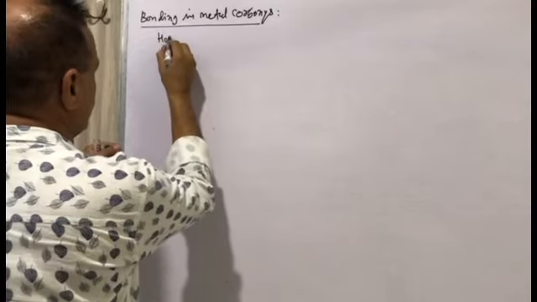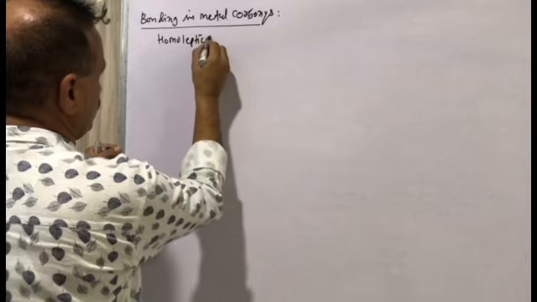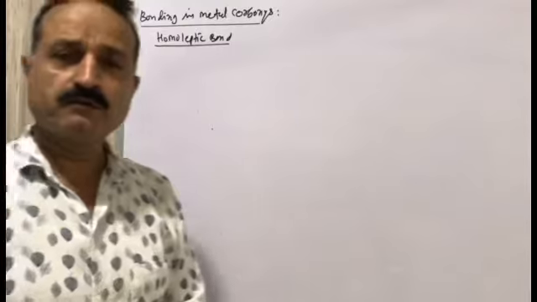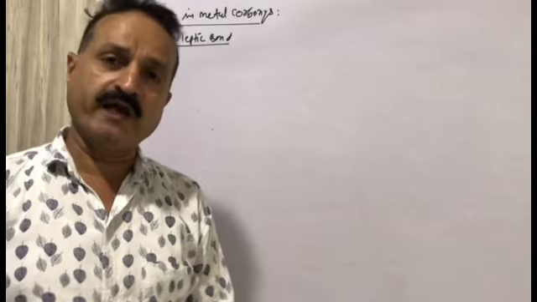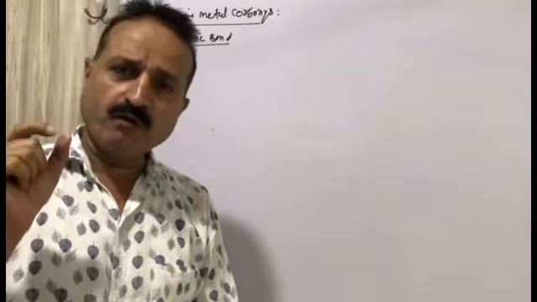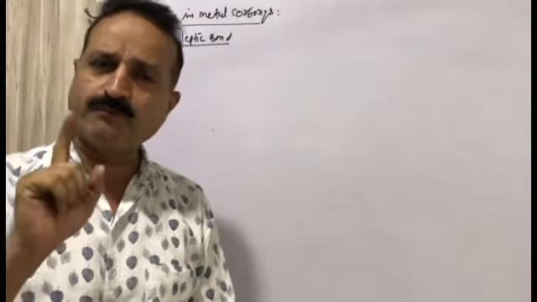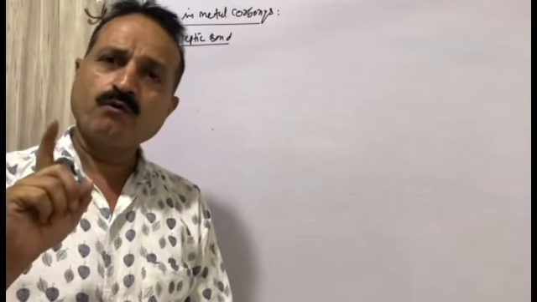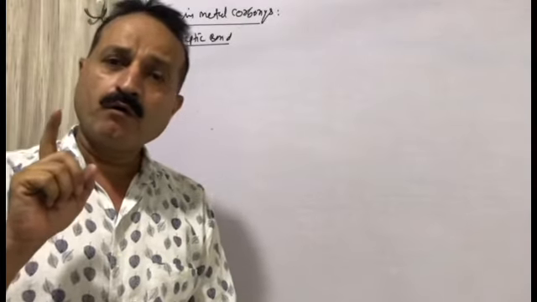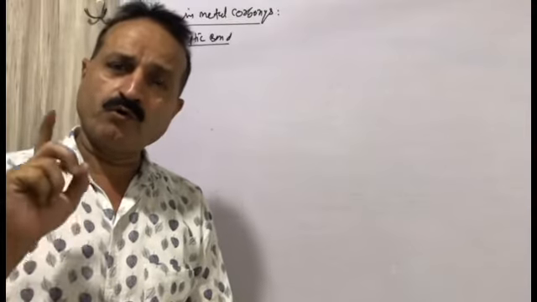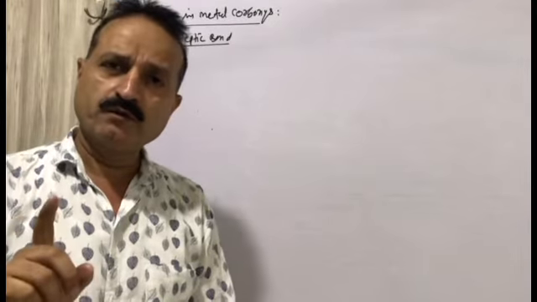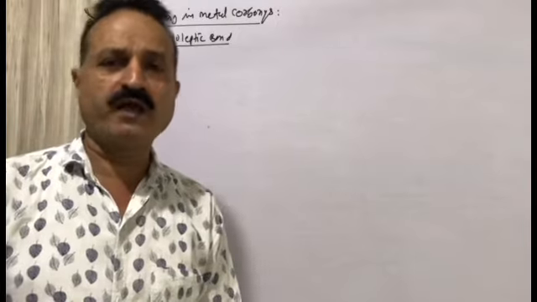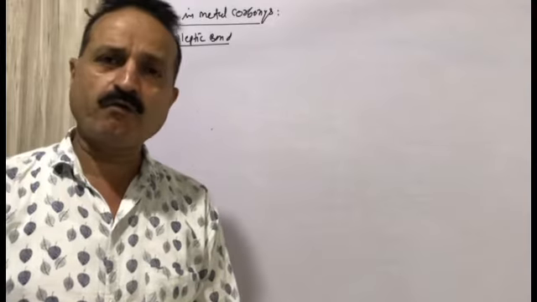Homoleptic: a bond is formed with the metal by the carbonyl ligand. Only one type of ligand, that is carbonyl, forms a covalent bond or coordinate covalent bond with the metal. The complex compounds are known as homoleptic complex compounds.